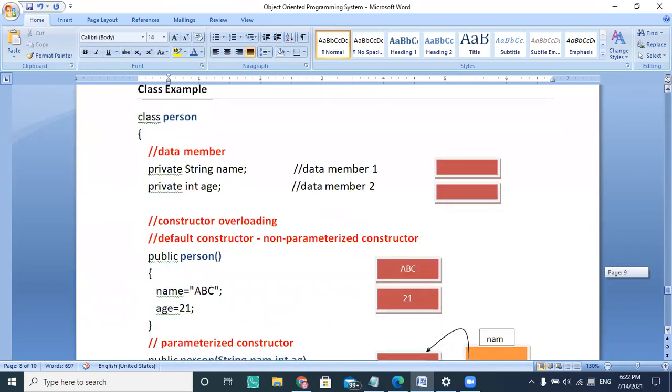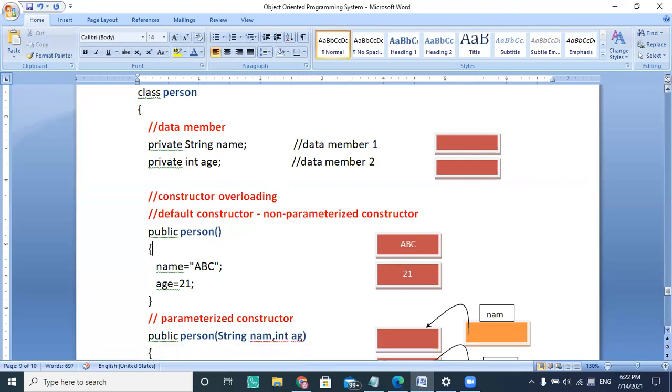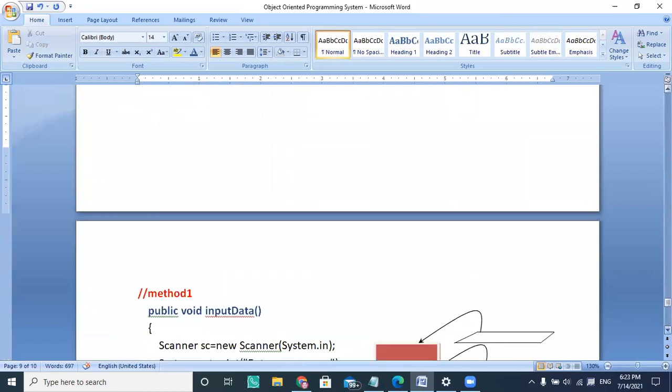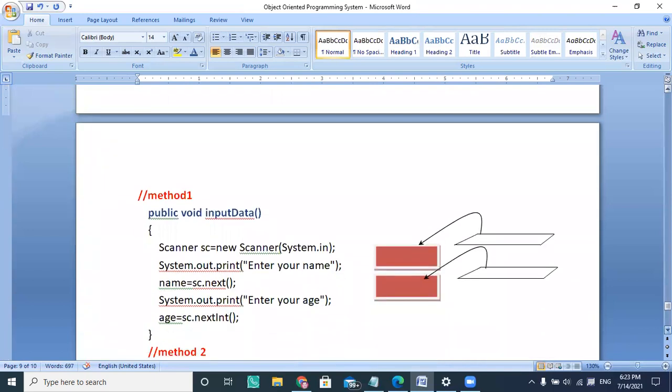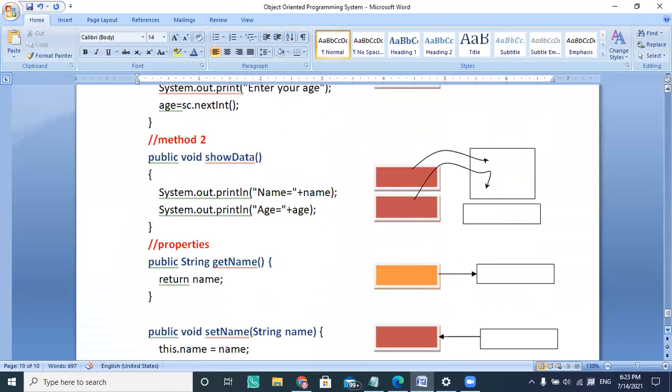So here I'm showing a class called person, with two data members, and there is an overloaded constructor, one parameterized and one non-parameterized, and you can create the methods input data and show data. So it is a simple class I'm going to define.